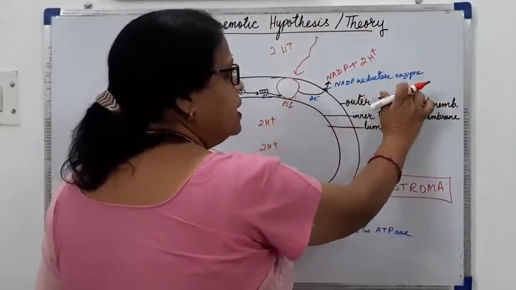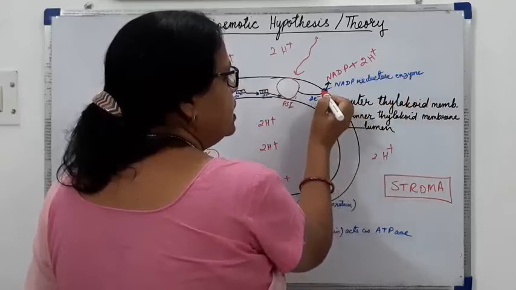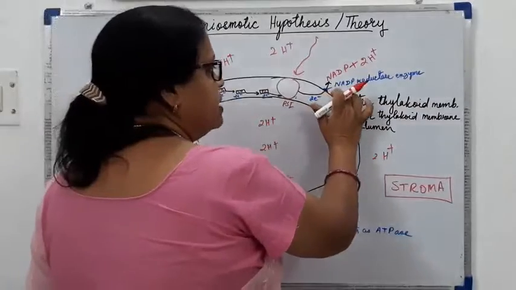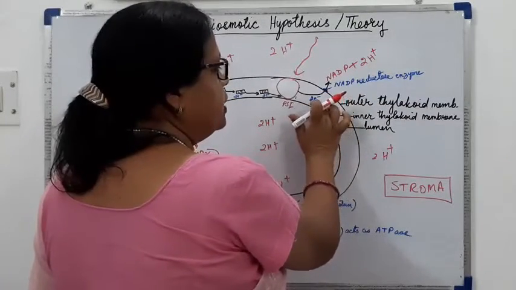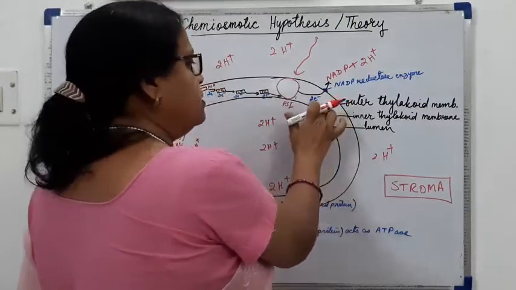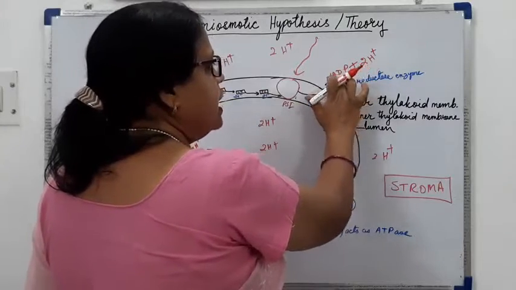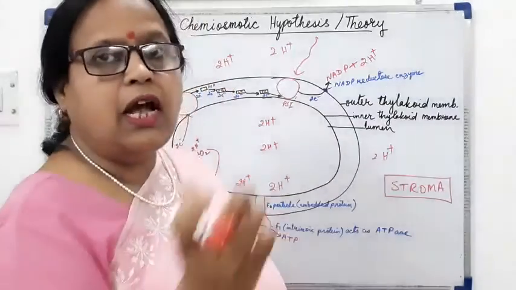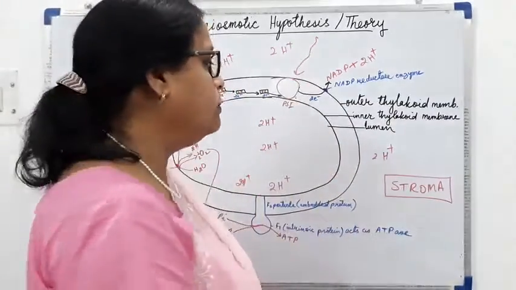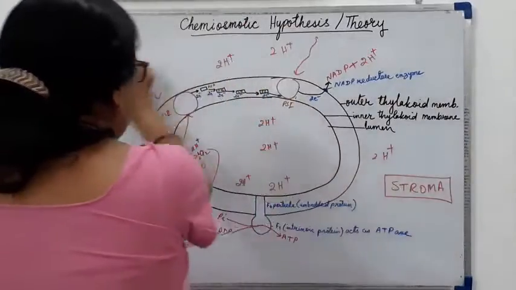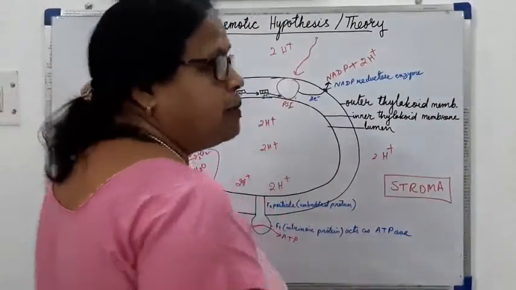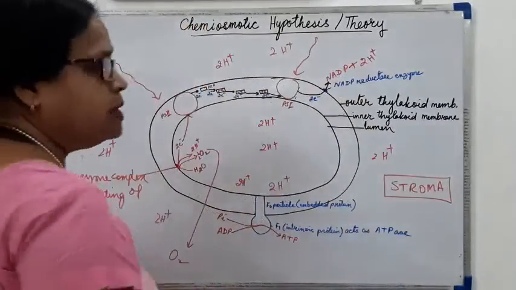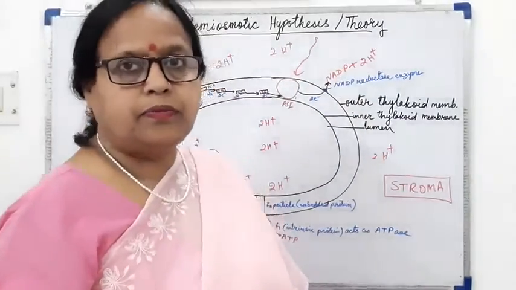This NADP reductase enzyme is found on the outer membrane of the thylakoid, and with the help of the energy of electrons released by PS1, it combines NADP with hydrogen ions, because a lot of hydrogen ions are there in the stroma. The thylakoid is surrounded by the stroma, and in the stroma there will be hydrogen ions everywhere.